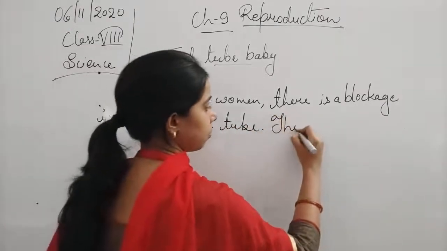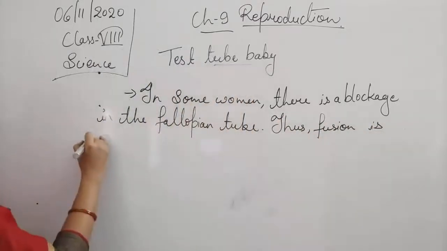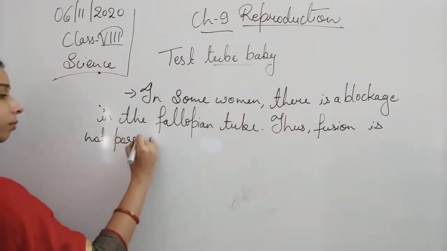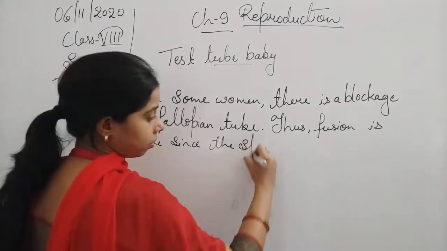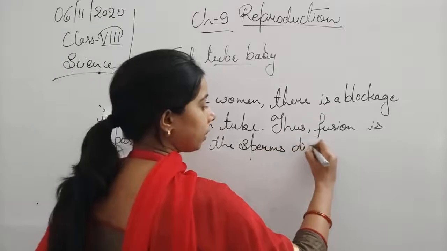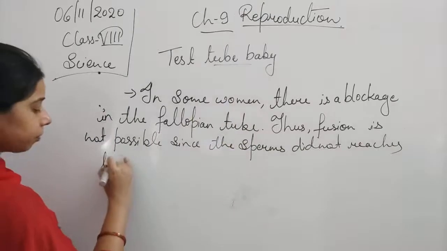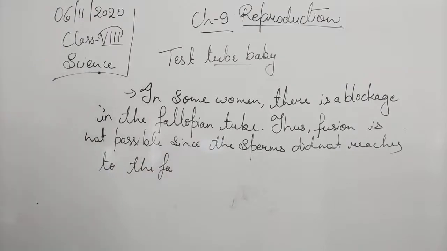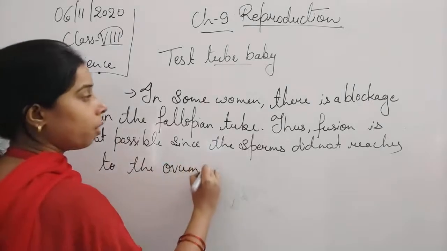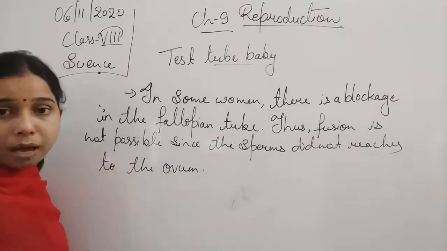Thus, fusion is not possible, since the sperms do not reach the fallopian tube or the egg or ovum. Because of the blockage, they do not reach the ovum, students, or the egg.